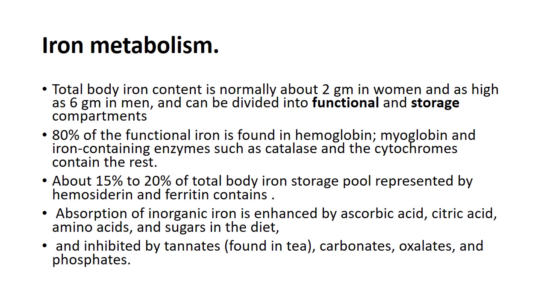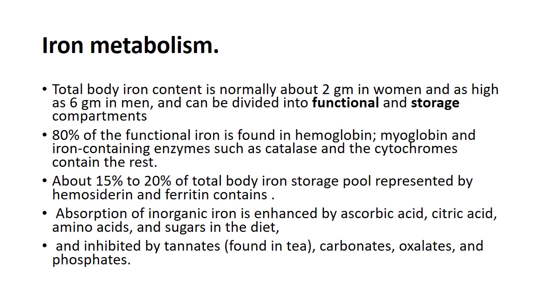Now we'll do iron metabolism first. Total body iron content is about 2 grams in women and 6 grams in men. And it is divided into 2 compartments, functional and storage compartment. Now 80% of the functional iron is found in hemoglobin and myoglobin and iron containing enzymes such as catalase and cytochromes, and about 15 to 20% of the total body iron is stored in the form of ferritin and hemosiderin.